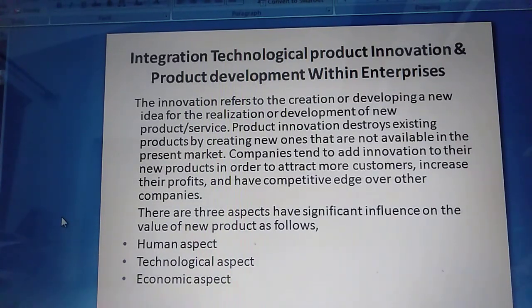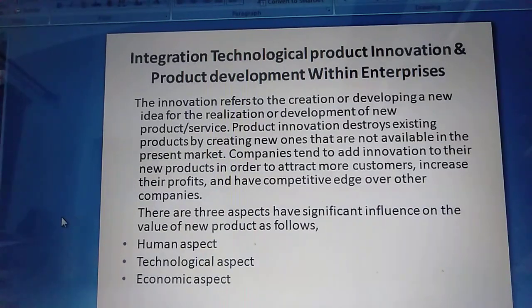Okay, so the economic aspect is also to be considered while innovating. This is also a very important part, because usually, as you know, the psychology of the human being is that he wants a good product at a low price. So for that purpose, the economic aspect is to be considered.